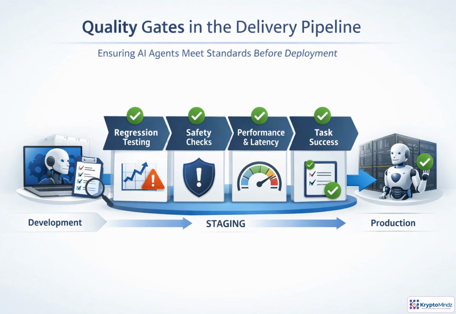Quality gates make deployment a controlled decision instead of a hopeful handoff. Every code, prompt, model, retrieval, or tool change should prove it still behaves correctly before moving forward. Regression tests catch broken known behaviors. Safety checks look for harmful responses, policy violations, data leakage, and risky tool use. Performance tests confirm latency stays acceptable, while task success scores show whether the agent can still complete real workflows. When gates fail, the change goes back for fixes. When they pass, promotion becomes evidence-based, repeatable, and auditable.